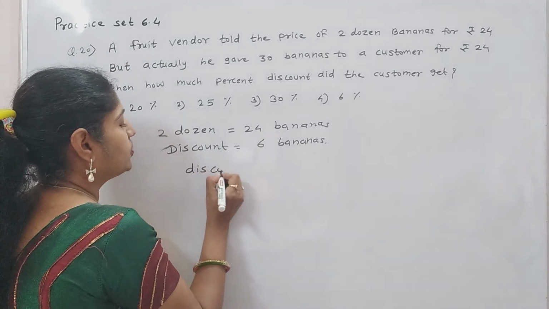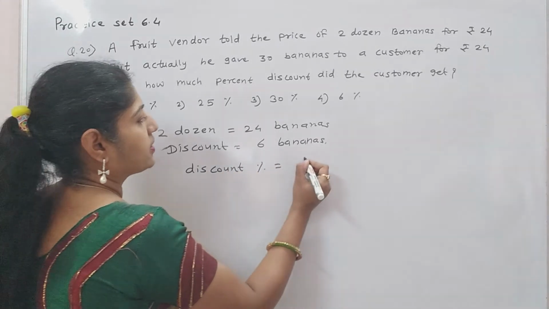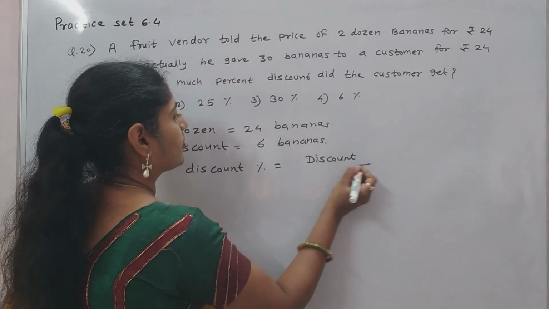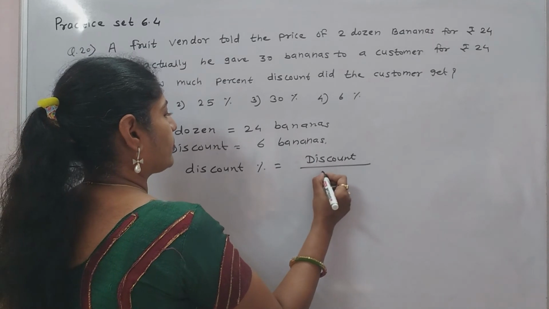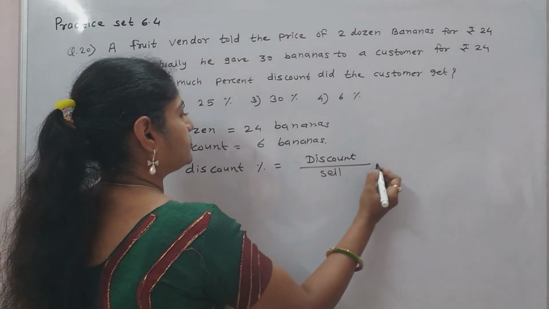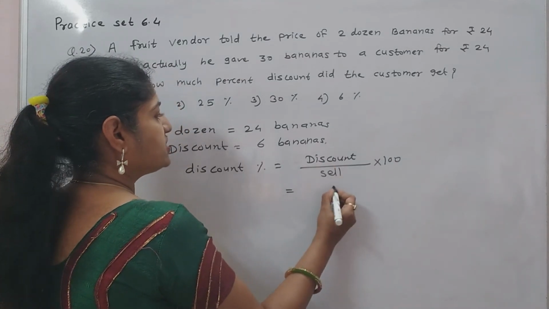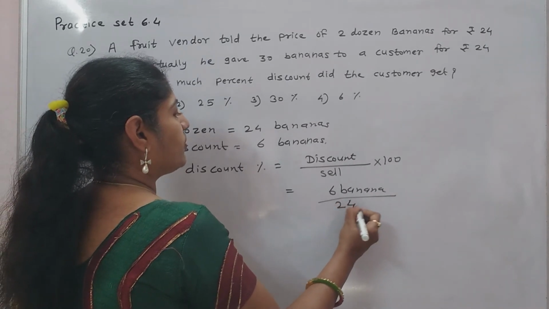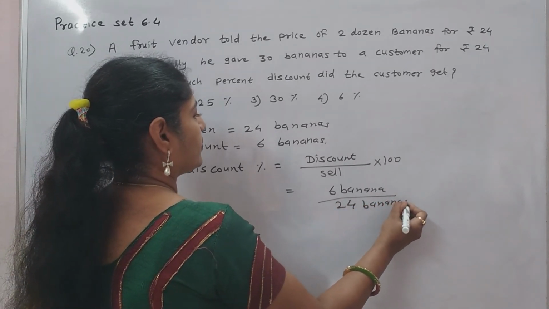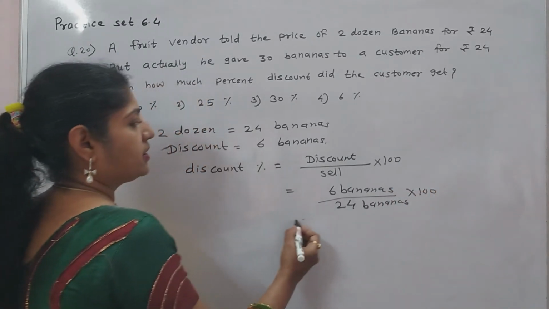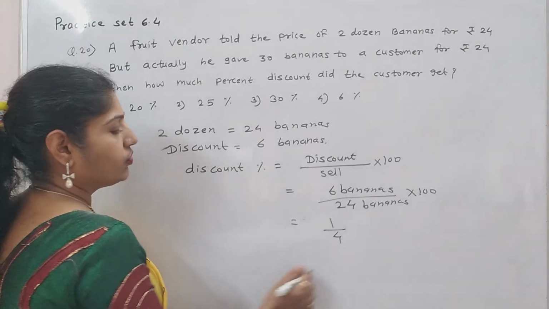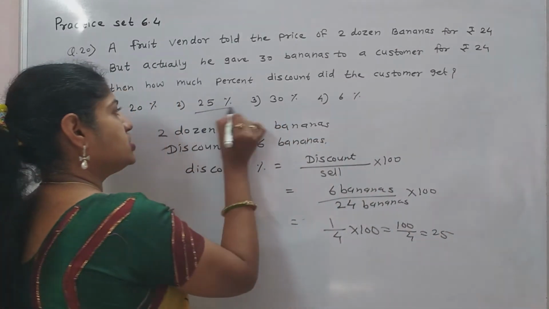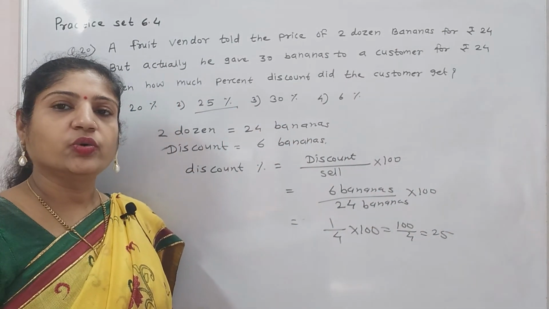Discount percentage equal to discount upon 6 into 100. Discount 6 banana and he sold the 2 dozen, means 24 banana, into 100. 6 ones are 6, 6 fours are 24 into 100. 100 divided by 4, that is 25. So answer is 25%. Discount equal to 25%.